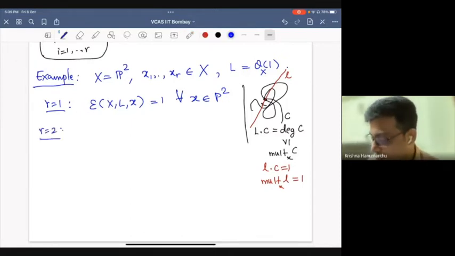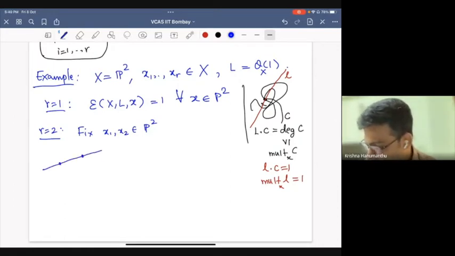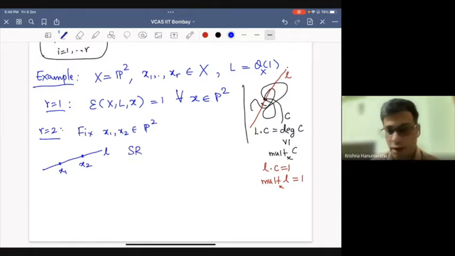If R equal to 2, we fix 2 points. Now, of course, you can take the line through 2 points. So the Seshadri ratio, I'll call it SR, will be the degree of the line, which is 1, divided by the sum of the multiplicities. Both points are on the line, and of course they're smooth points. So the multiplicity is 1 for each, so that is 1 by 2.